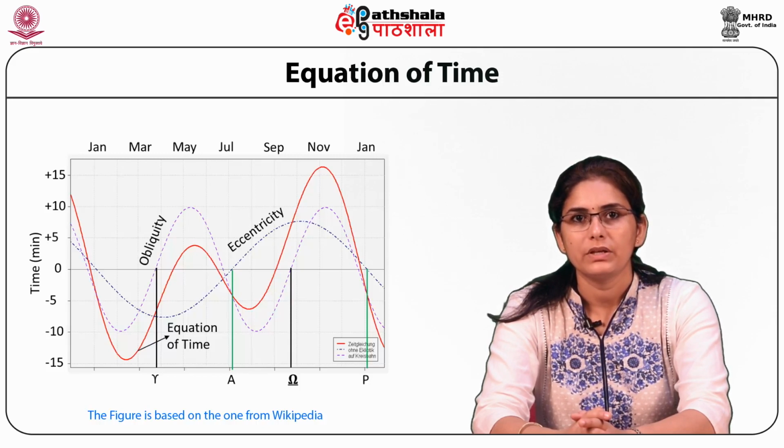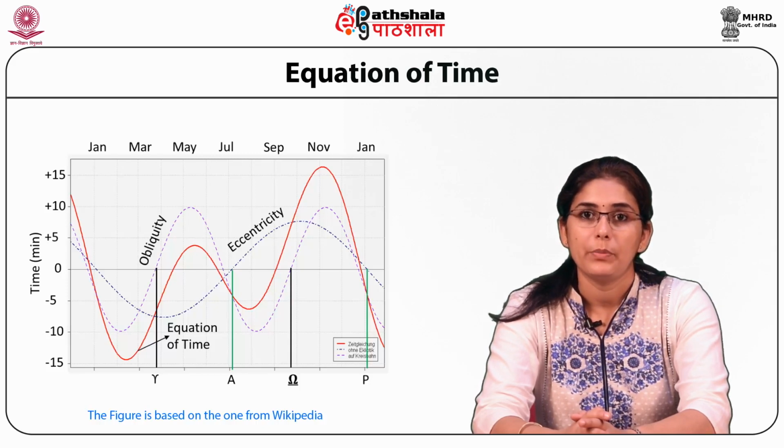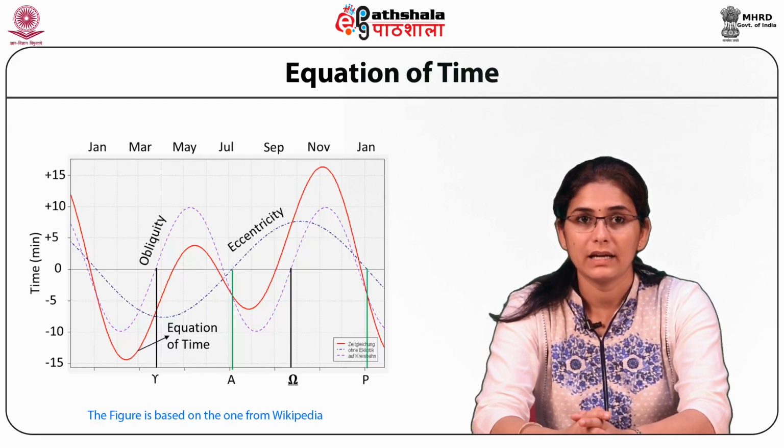Points A and P denote the aphelion and perihelion. Aphelion is the farthest point from the Sun, and perihelion is the nearest point from the Sun. The red line shows the number of minutes by which the apparent solar time, or the sundial time, differs from the mean solar time. On 1st of January, for example, the apparent solar time is 4 minutes behind the mean solar time. That means that 4 minutes are to be added to the time given by the sundials to bring it in agreement with the mean solar time.